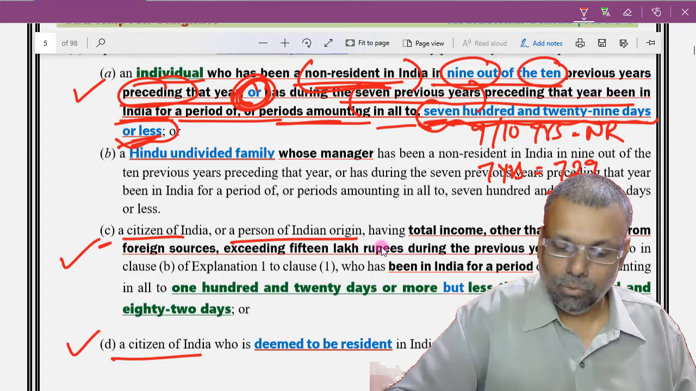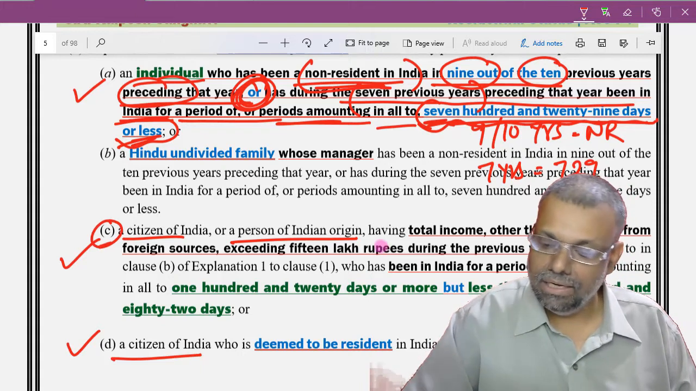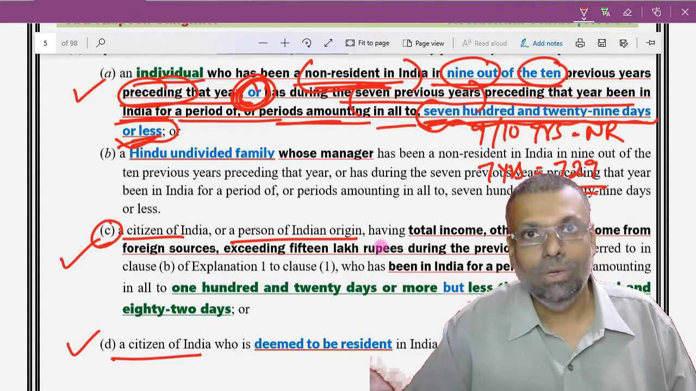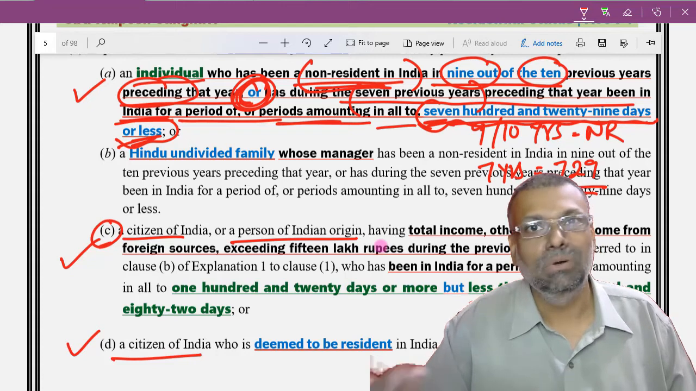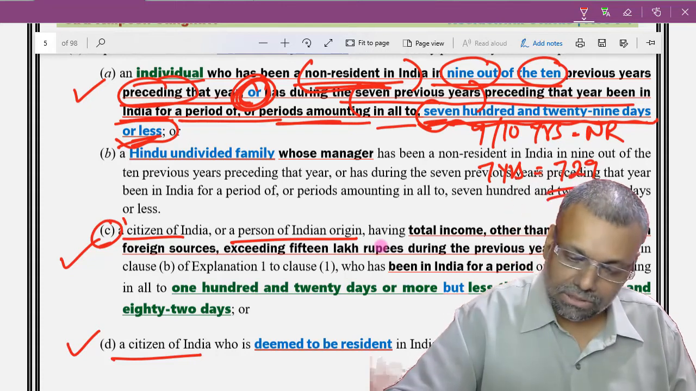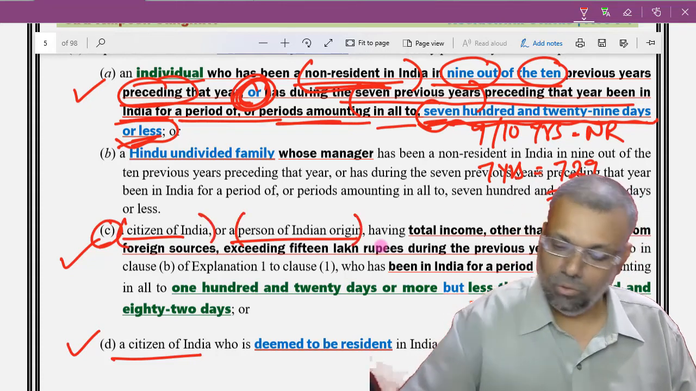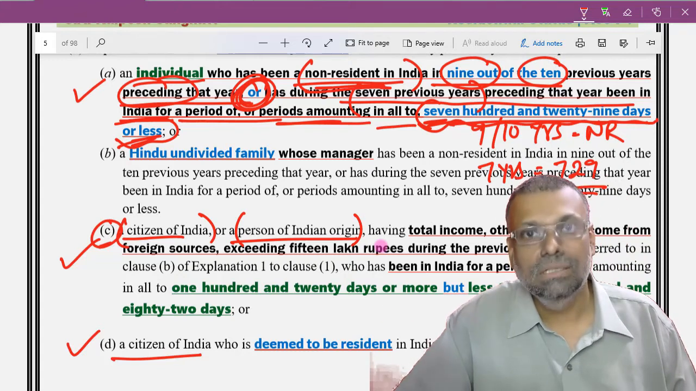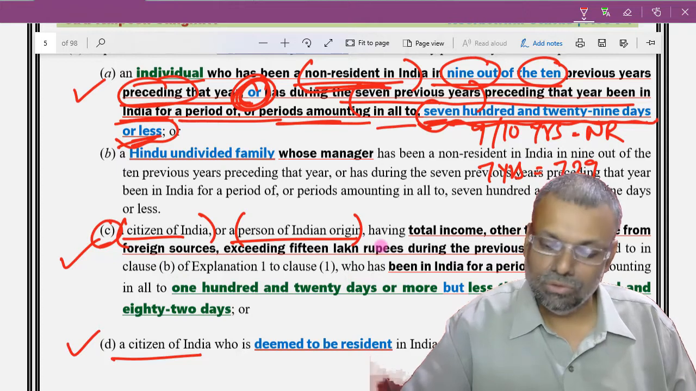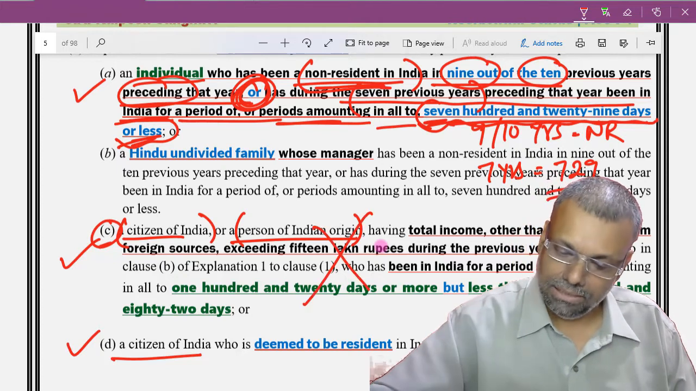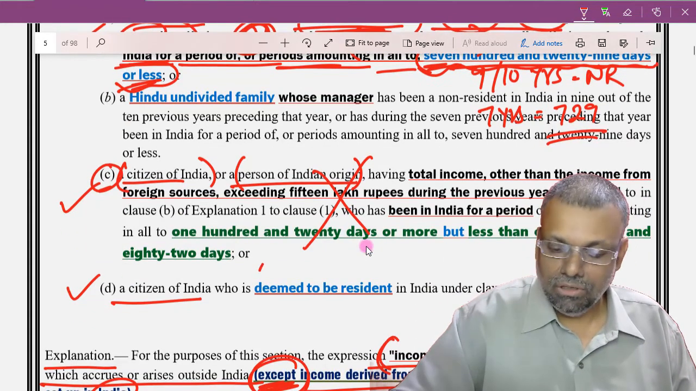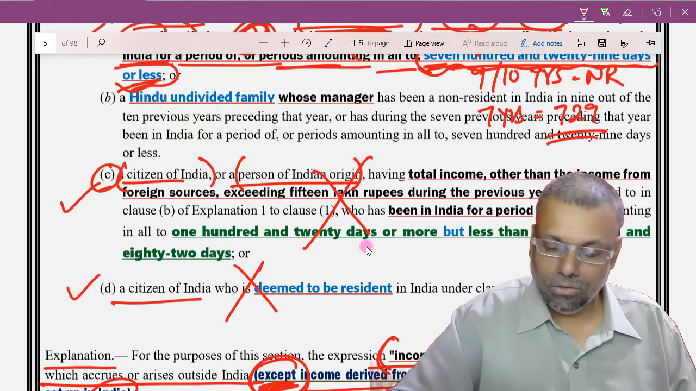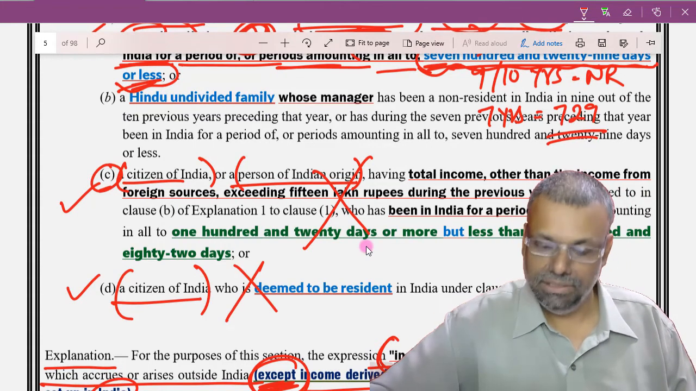Okay, this 6(1)(c) condition, citizen preceding and all that, this is linked with that 120 number of days test, but that 120 number of days test is as such not applicable. So citizens of India or persons of Indian origin. But in the given question, he is not a citizen of India or person of Indian origin. So in the given question, this condition will not apply. D also will not apply in the given question because it is applicable only to the citizens of India.